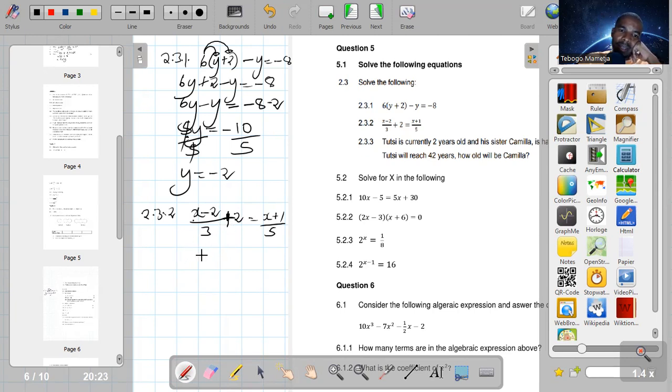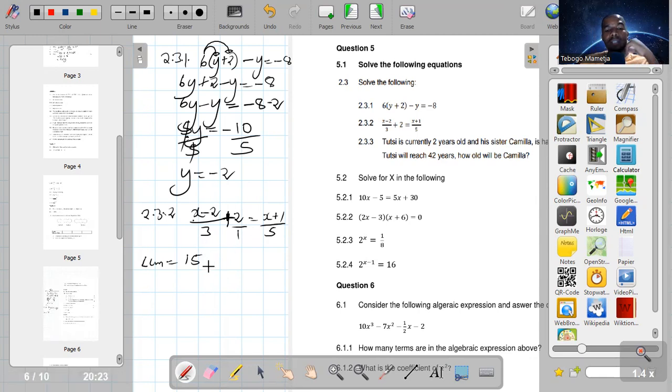Because we are adding there, we are going to use the LCM method. So we are going to look for the LCM of (x minus 2) over 3 and 2 over 1. This 2 can be written as 2 over 1 so that all these things are fractions, and (x plus 1) over 5. So the LCM of 3, 1, and 5 is 15. Remember, we're looking for the lowest of the multiples of 3, 1 and 5.